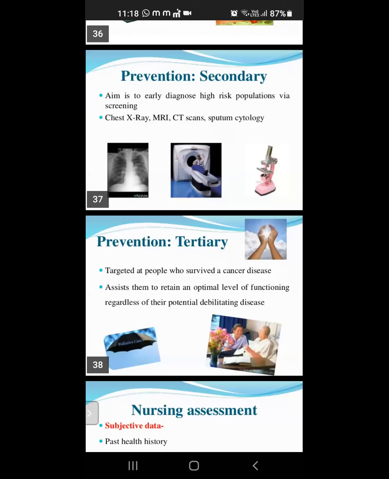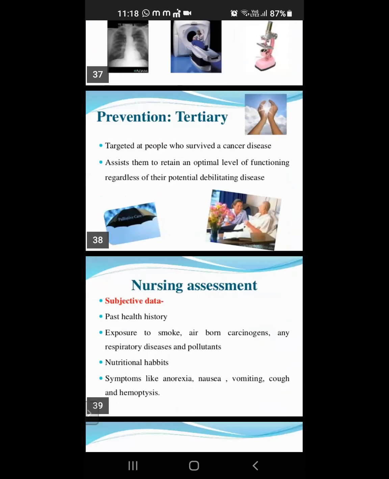It means prevention. Okay. Next one is the tertiary. You should advise the patient about safety, targeting people who survive cancer. Those who have cancer may be confused and not know what they will do, and they are in pain. At that time you should assist the patient and give suggestions and advice.